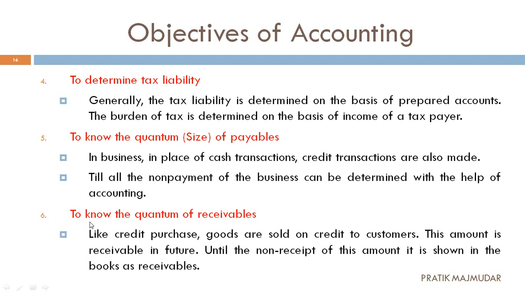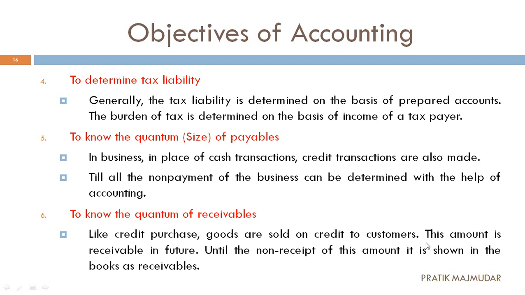Now the sixth one, that is to know the quantum of receivables, the opposite of payables. Receivables mean we have given something on credit. In the same way as credit purchase, here we are selling the goods on credit, so we have to receive the amount, and that is considered as receivables.